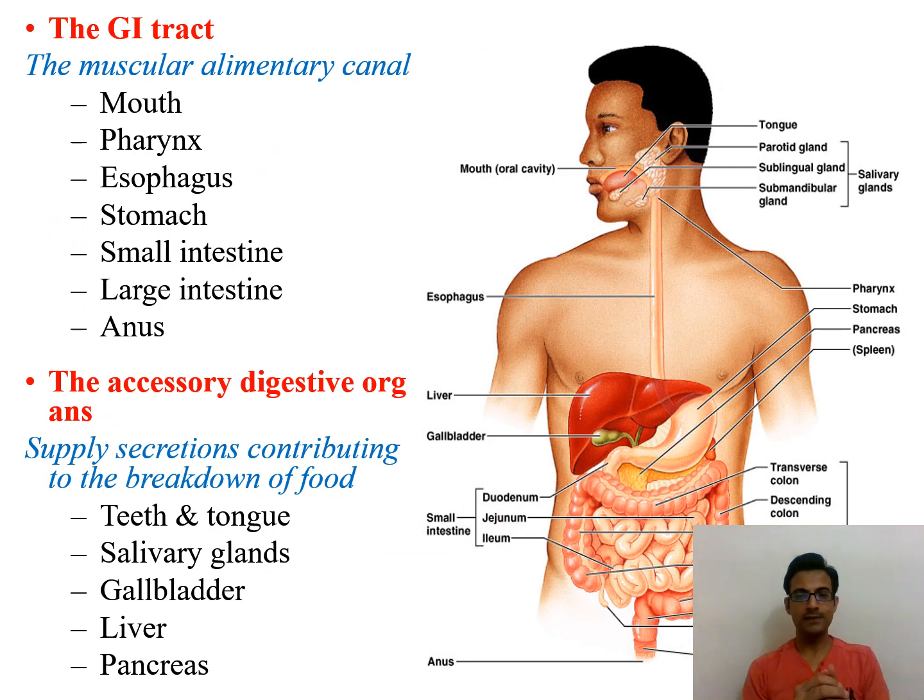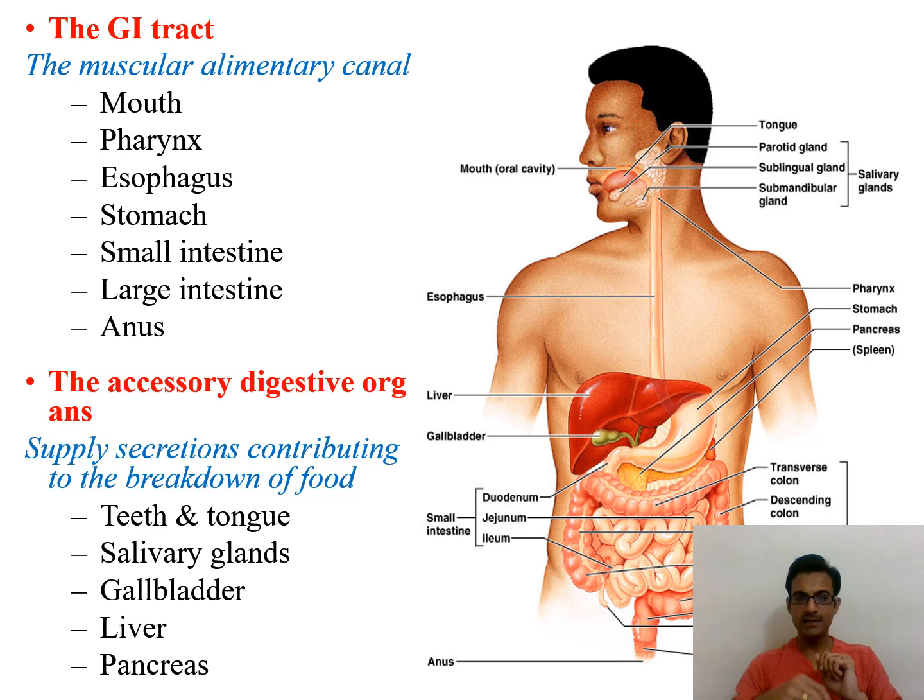Whatever we have seen till now, we are observing in this diagram over here. The GI tract basically consists of various alimentary canal organs and accessory digestive system organs. Once again, we will list out the GI tract, the alimentary canal, starting with mouth, followed by pharynx, then esophagus, stomach, small intestine, large intestine, and anus, as you can see in the diagram above.